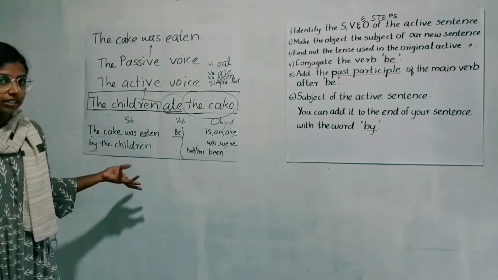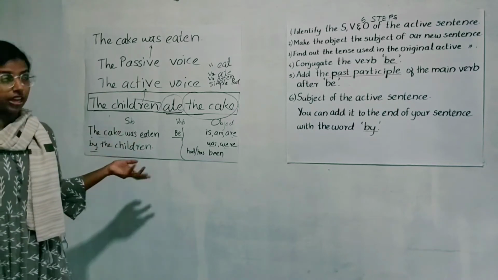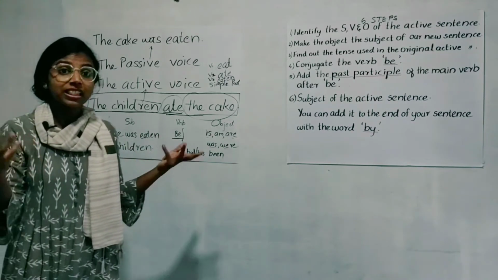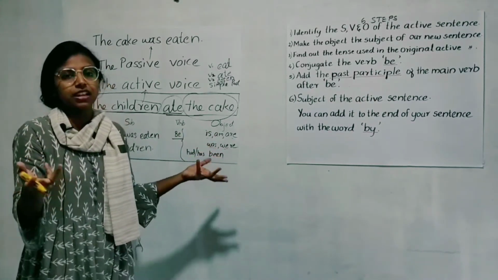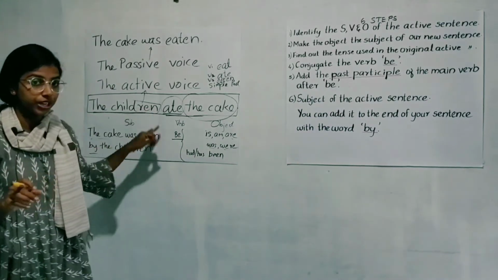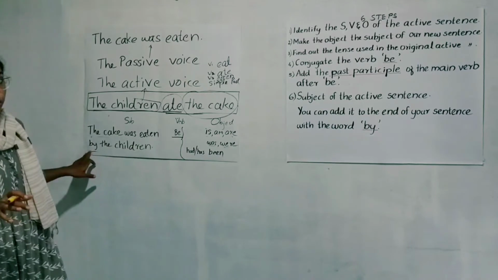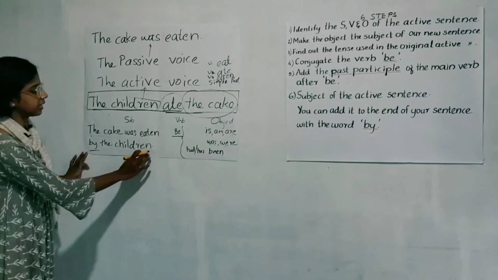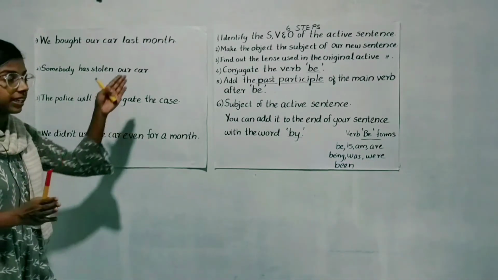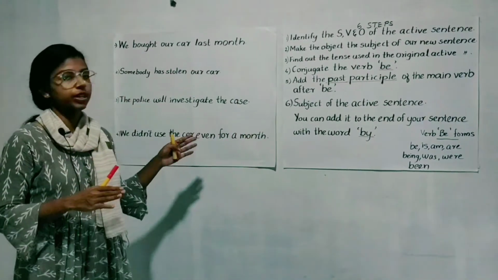Or if you don't want to add the subject of the active sentence, that's fine. The cake was eaten, as my mother said, that was also fine. She only said the cake was eaten. She didn't want to mention the subject. So that was also alright. But when we want to add the subject who did the action, we can use the word by, and we can add the subject of the active sentence. Okay. So we have studied the 6 steps to transform a sentence from its active form to its passive form.